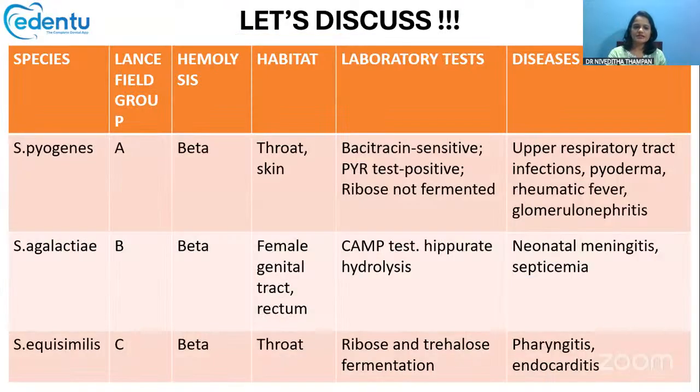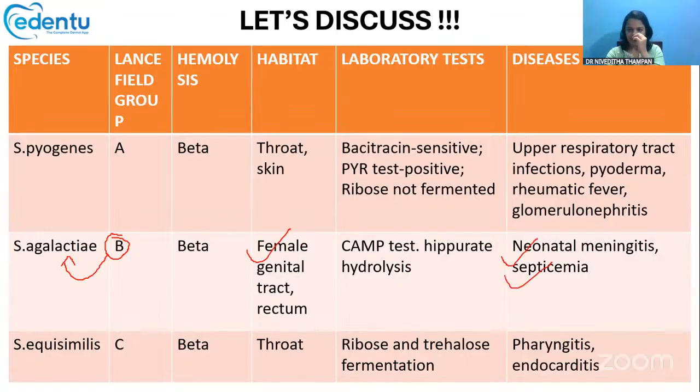So Lancefield group B is the Streptococcus agalactiae. This Streptococcus agalactiae usually shows beta hemolysis, and this type of streptococci is usually seen in the female genital tract and in the rectum. The main disease caused by this agalactiae is neonatal meningitis and septicemia.